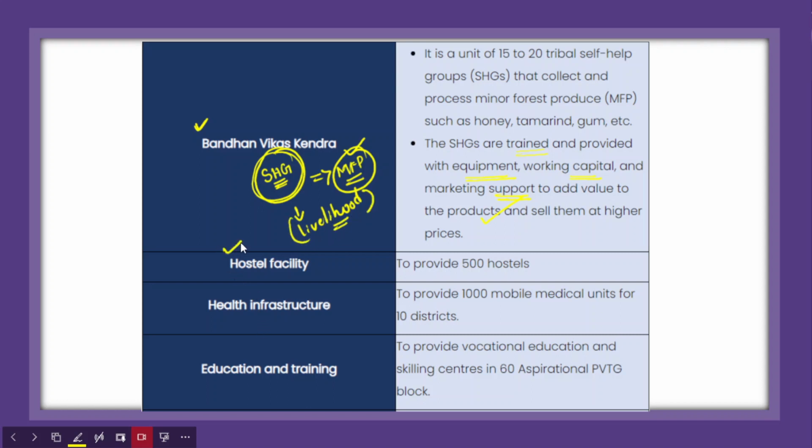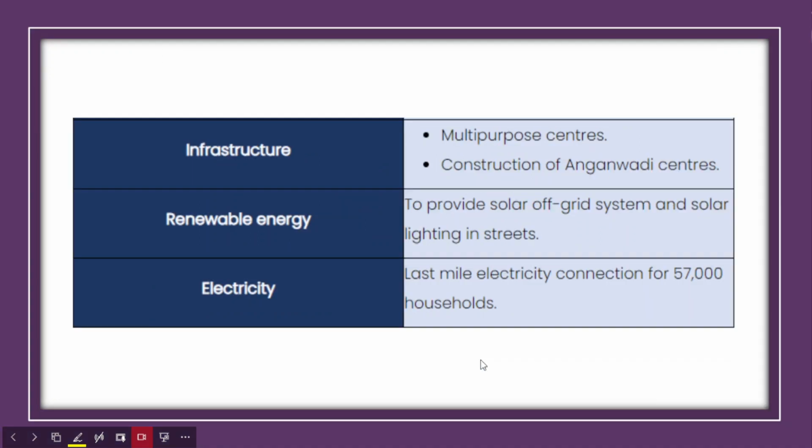Hostel facilities will be provided for the youth or students who will be educated, and for health infrastructure, around 1,000 mobile medical units. These medical units are not located physically in one particular place; rather they are mobile medical units, spread across 10 districts. Education and training would also be given. It provides vocational education and skilling centers in 60 aspirational particularly vulnerable tribal groups.